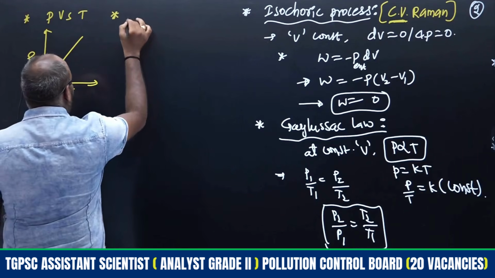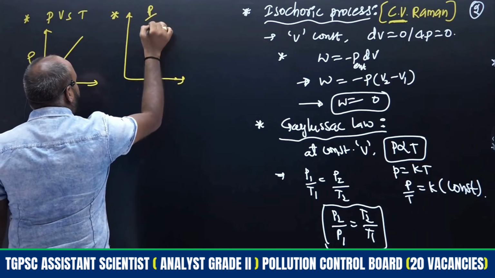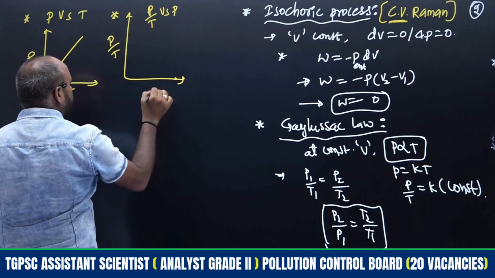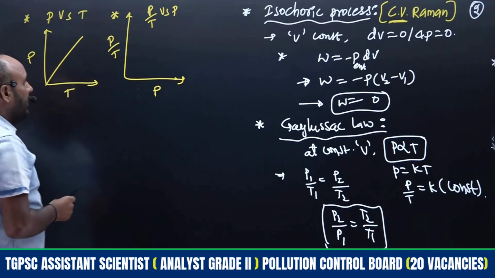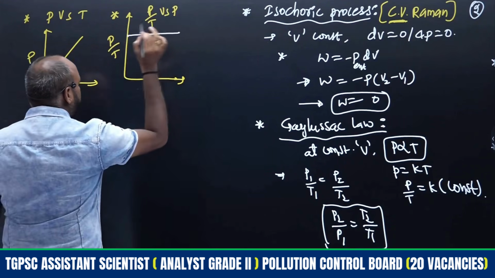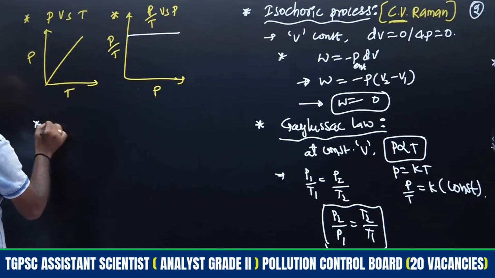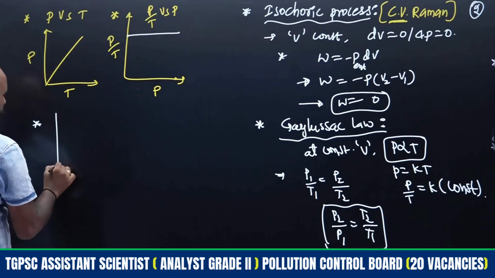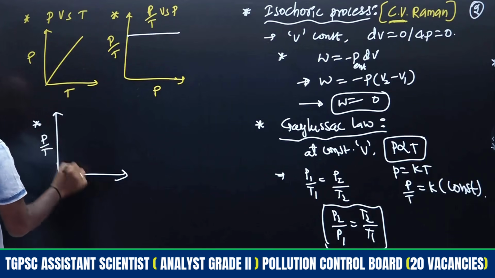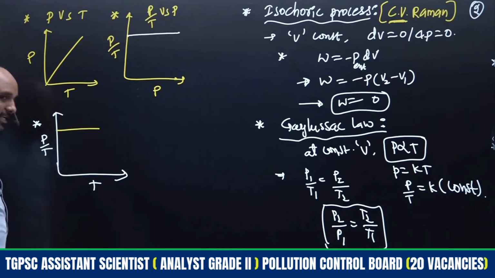So another two plots will be there. That will be P by T versus pressure. So here P by T, then we have to take pressure. P by T is always constant with respect to that, therefore this will be constant only. So one more graph we will get, P by T versus T. P by T is always constant, therefore we will get like this.